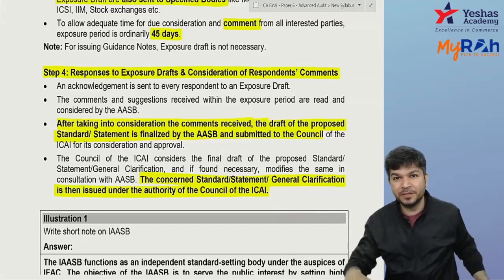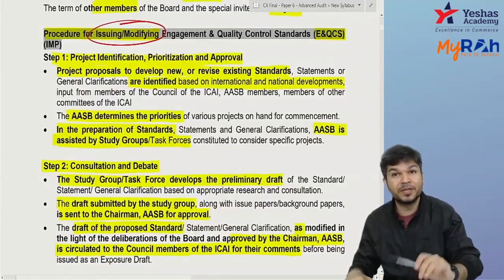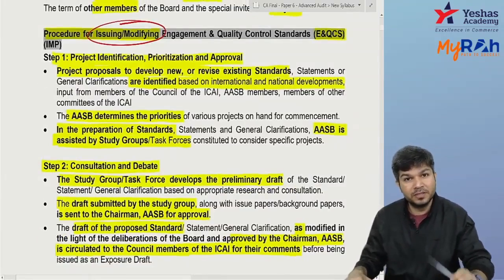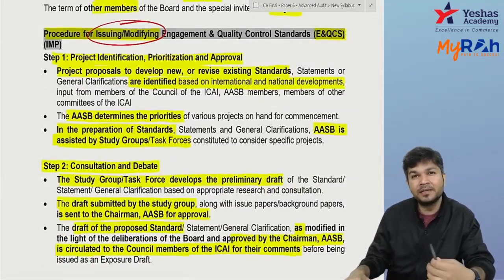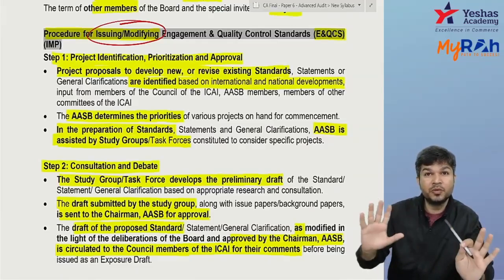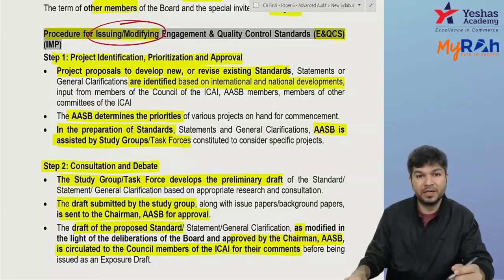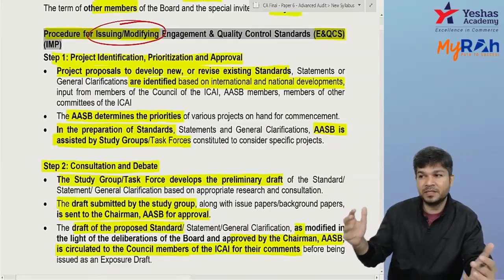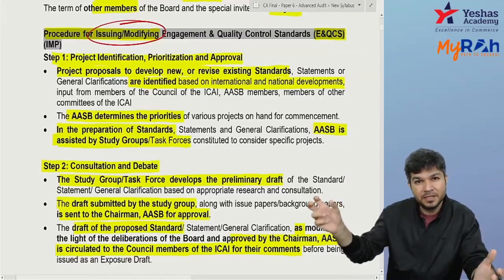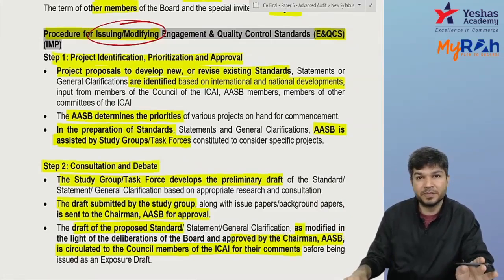Did you understand? Okay, step number 1, project identification, prioritization, approval. Who will do it? AASB will identify where we need a standard, they will prioritize it, and they will approve the issuing. For the purpose of preparing, they will have the study groups. The study group comes up with the preliminary draft. The preliminary draft will be discussed in the AASB meeting, approved by the chairman of AASB, and the preliminary draft will also be sent to the council members.